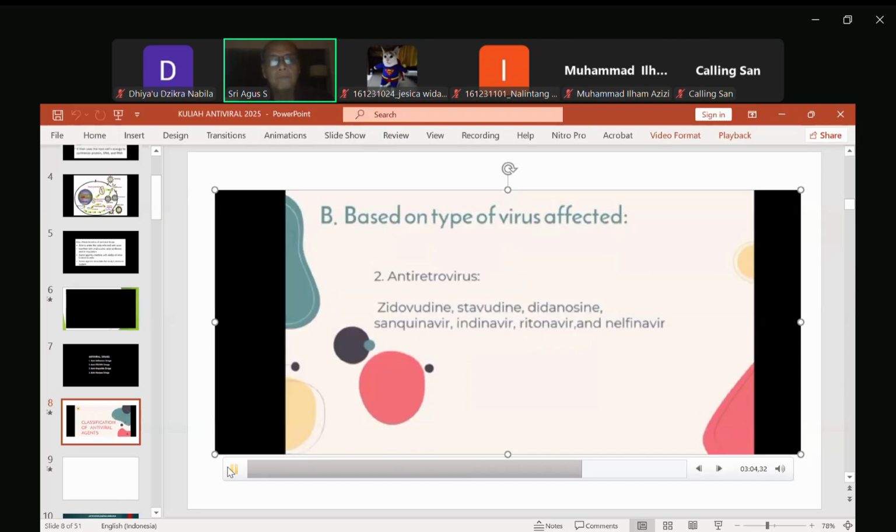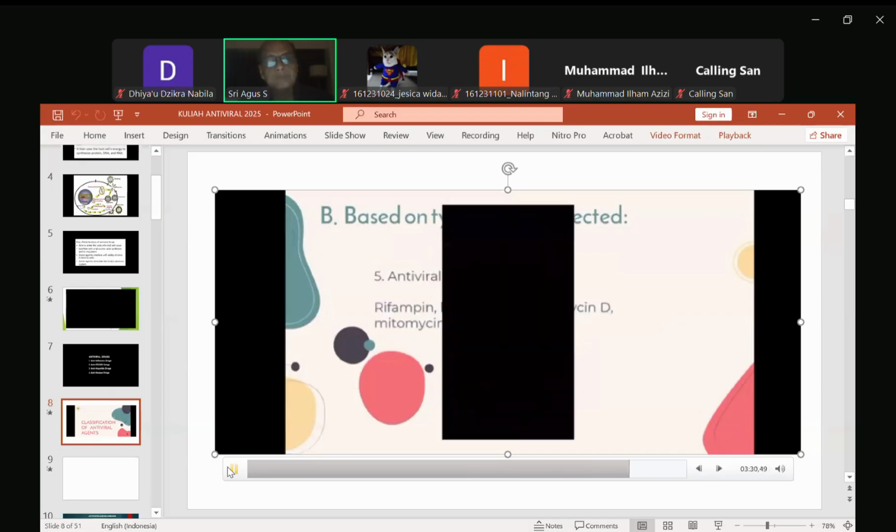Examples: zidovudine, stavudine, didanosine, saquinavir, indinavir, ritonavir, and nelfinavir. Next is anti-influenza virus. Examples are amantadine, bromantadine, oseltamivir, and zanamivir. Fourth is anti-tax virus. Examples of this is antiviral antibiotics. Examples are rifampin, bleomycin, and actinomycin D, mitomycin, and polymycin.